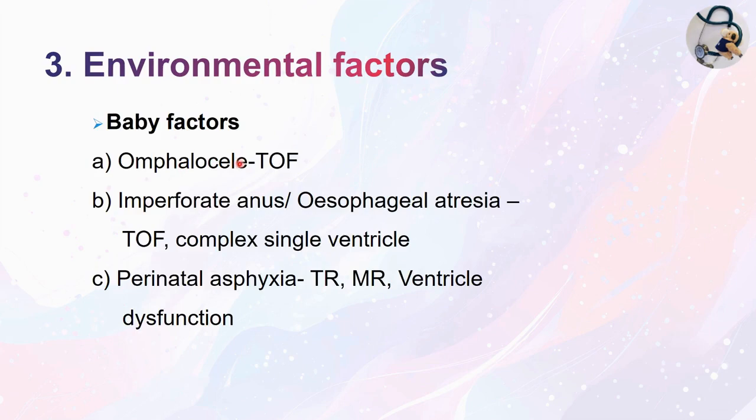Now the baby factors. If the baby has omphalocele, then tetralogy of Fallot can occur. With imperforate anus, esophageal atresia, chances of tetralogy of Fallot and complex single ventricle are common. With perinatal asphyxia, tricuspid regurgitation, mitral regurgitation and other ventricular dysfunction can occur.